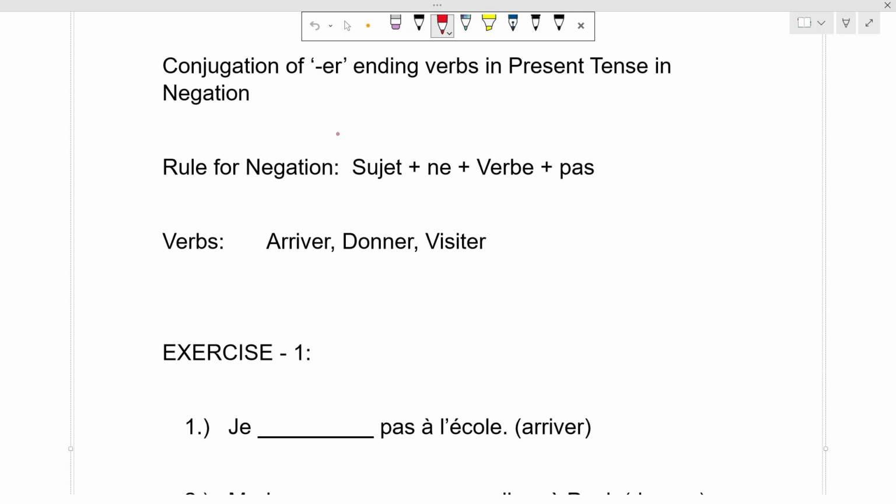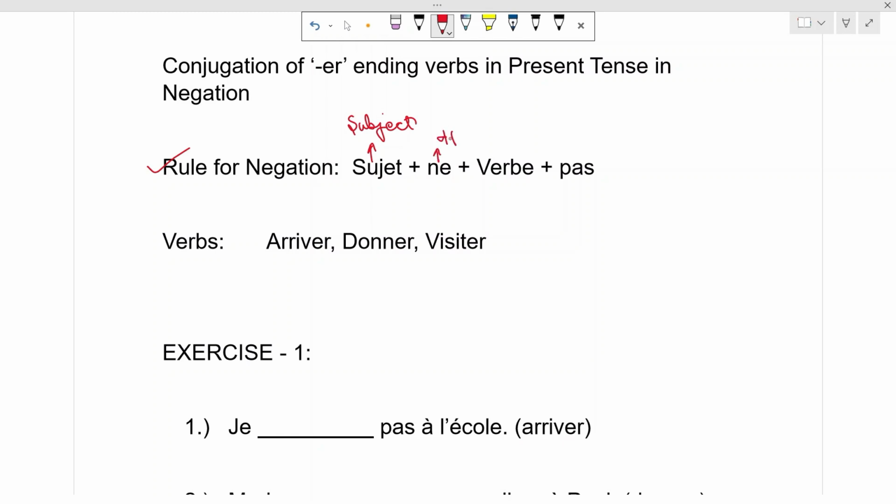In the previous video, we learned about the conjugation of the ER ending verbs in the affirmation in present tense. Today we are going to learn about the conjugation of the same verbs in present tense but in negation. So first, please jot this down. This is sujet, that means subject.